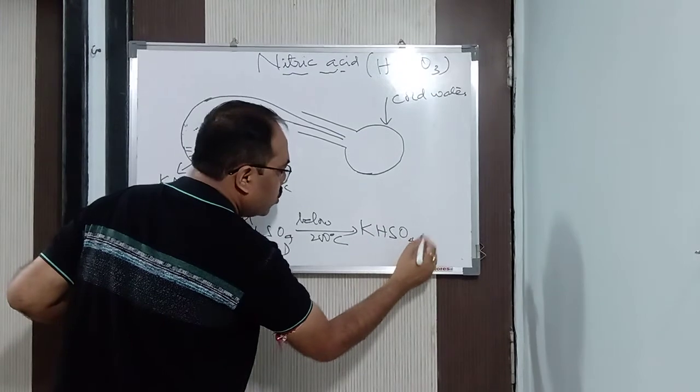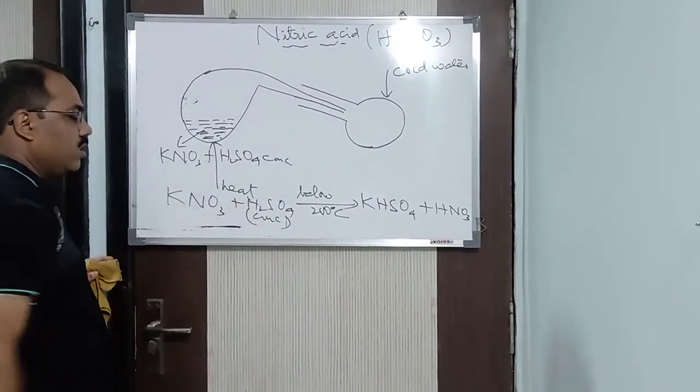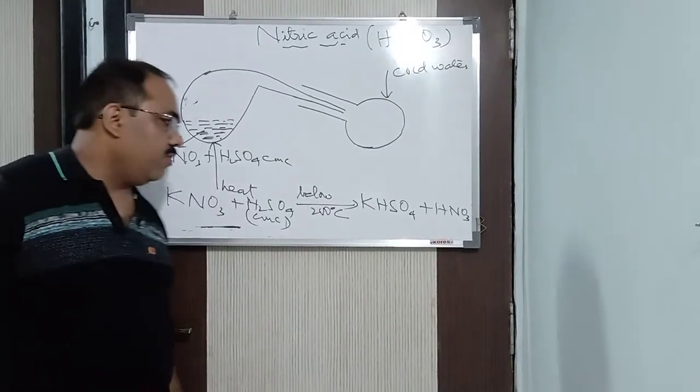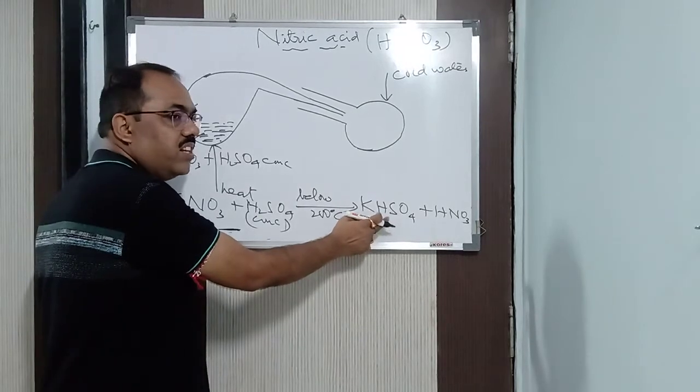KHSO4 and HNO3, nitric acid, you can see that. KHSO4 and HNO3 are being formed below 200 degrees centigrade. You know why it is below 200? Because otherwise potassium sulfate is being formed here.